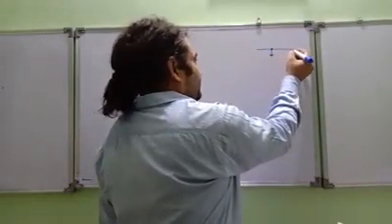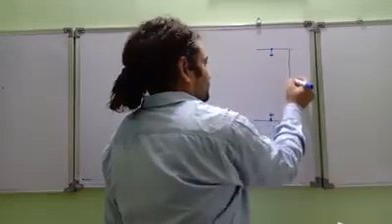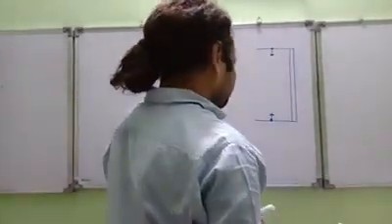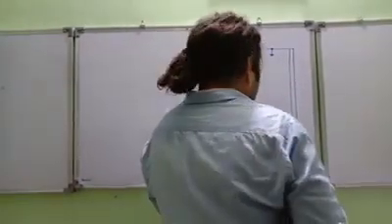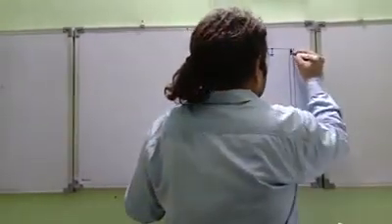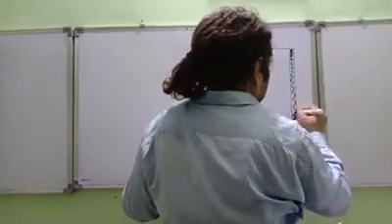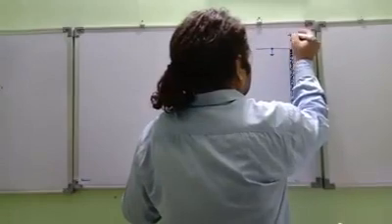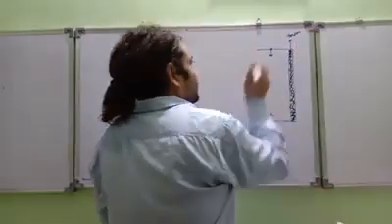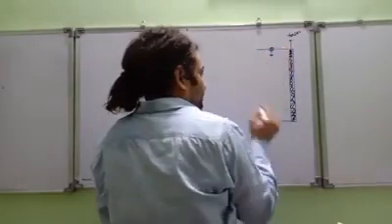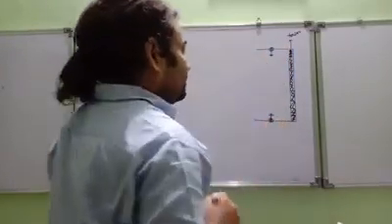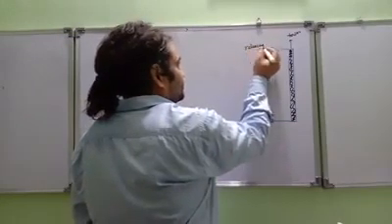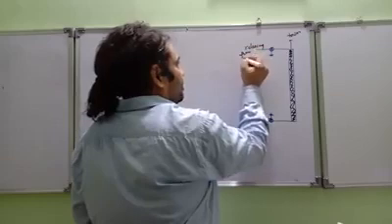Let us say this is a tower. Now I have a body over here and a body over here.